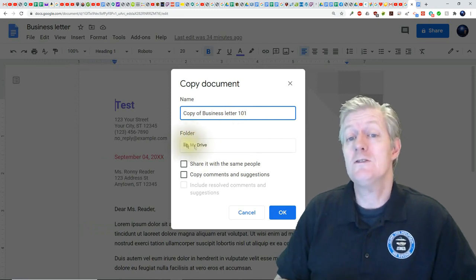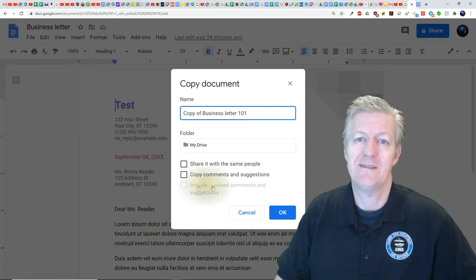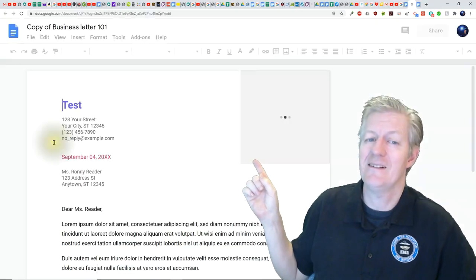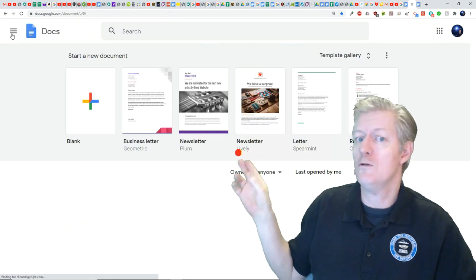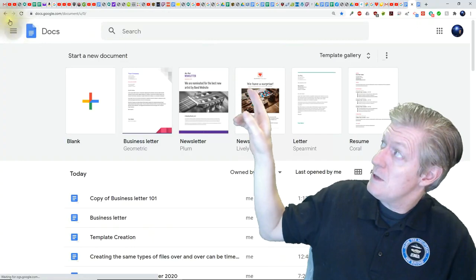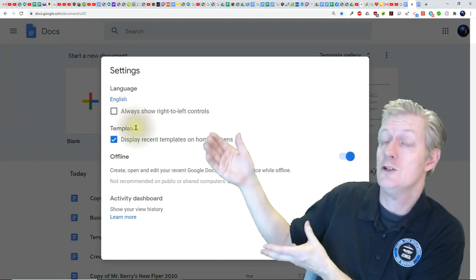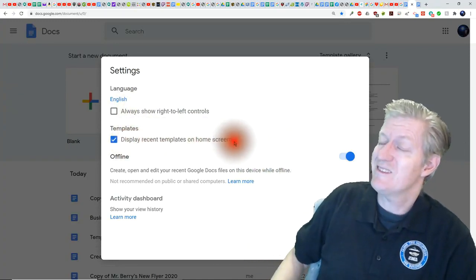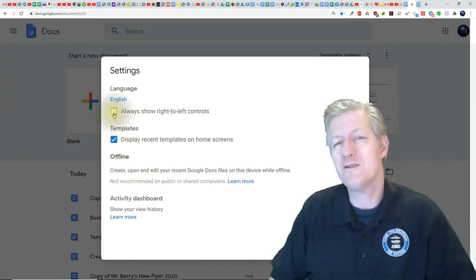To copy any comments to your new file, click on Copy Comments and Suggestions, then click on OK. Now to show or hide your templates, open Google Docs Home. So at the top left, click on the menu and then click on Settings. And now you have your settings there where you can show or hide your templates and your recently used documents. Go ahead and choose the options that you want and you're all set.